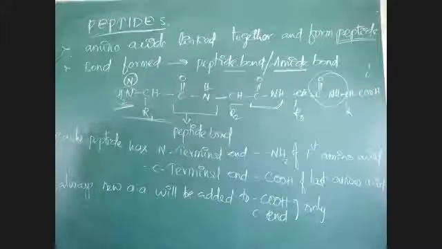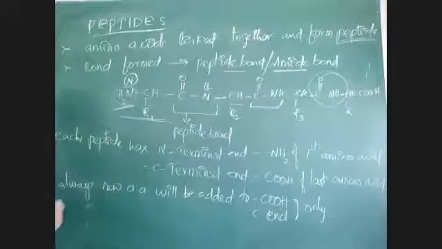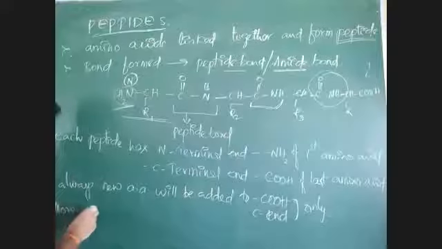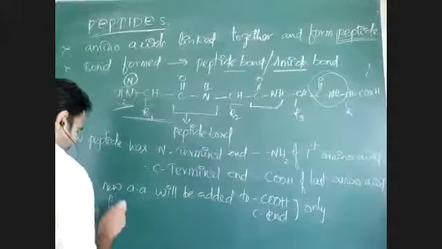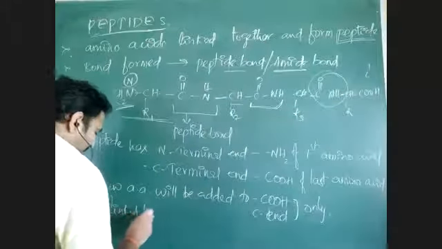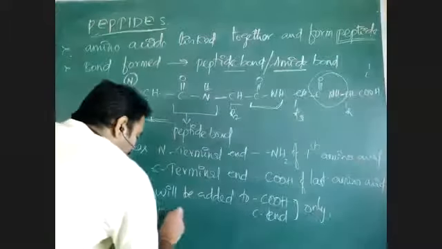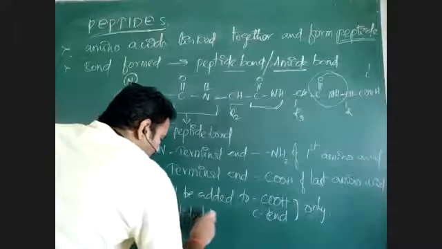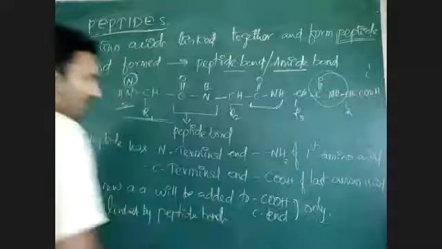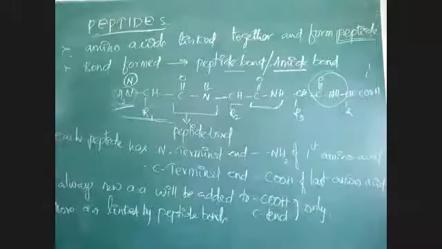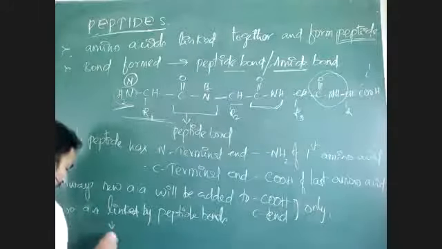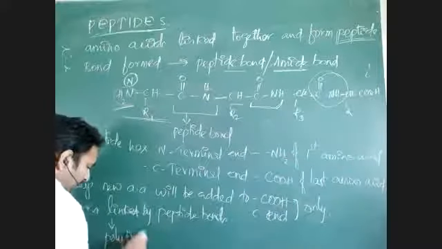If more amino acids are joined by peptide bonds, suppose 20 amino acids or 30 amino acids are joined together, then it is called a polypeptide.